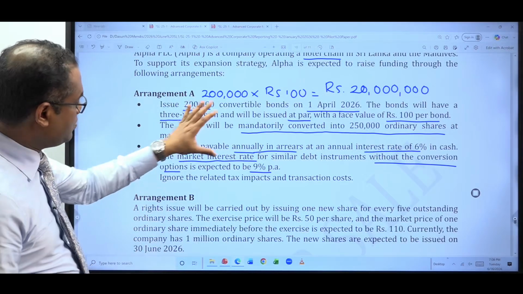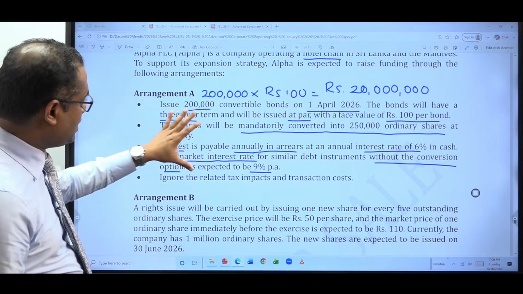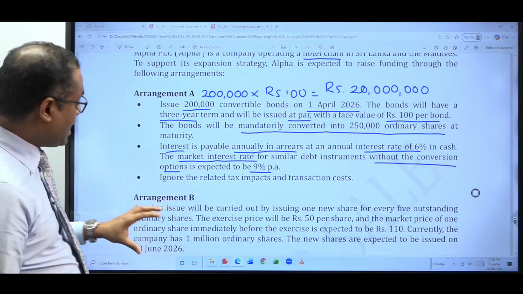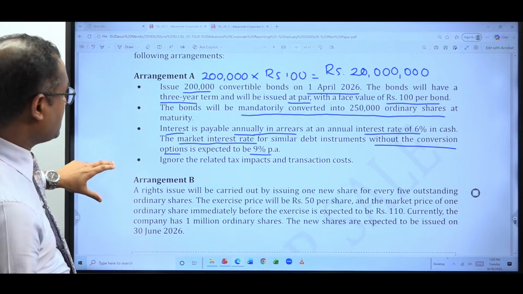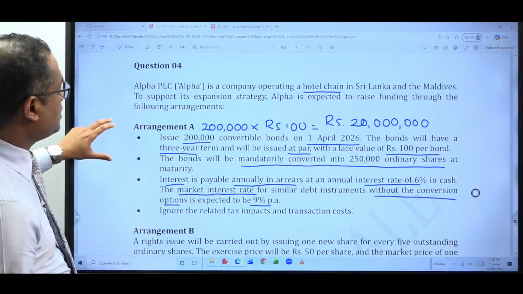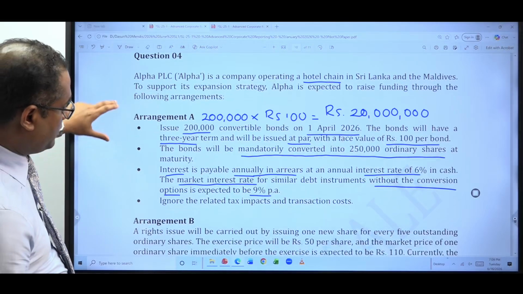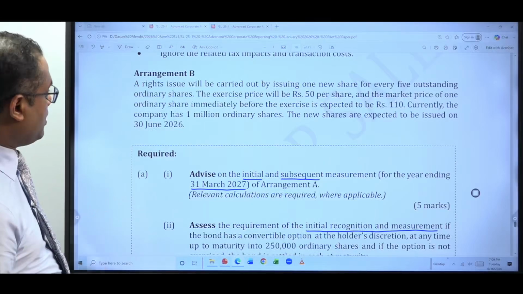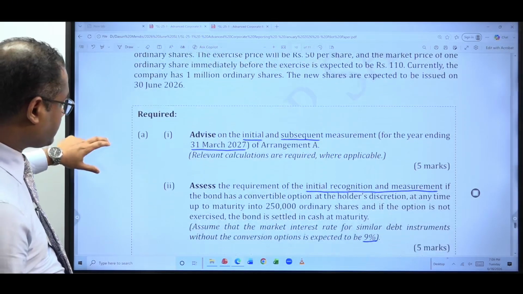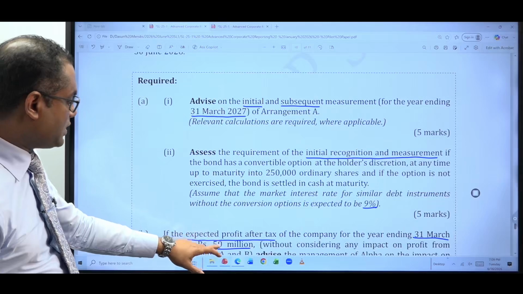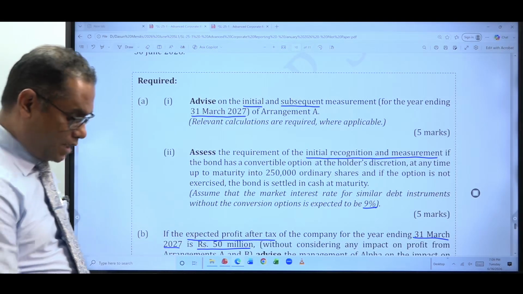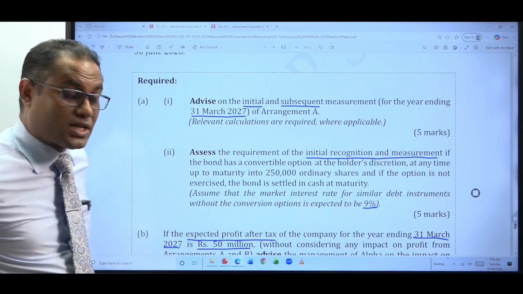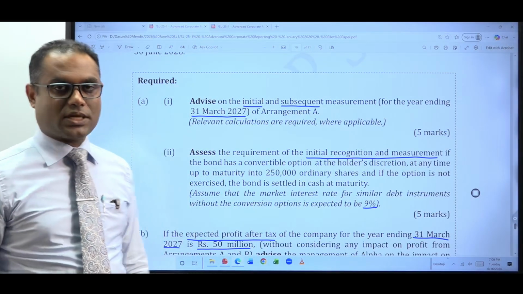Now let's assume without this particular arrangement, either arrangement A or arrangement B, in the current context, what is the basic EPS of the company? Have you been given the profit figure? Yes, because in the question you have been given the profit figure. What is the profit after tax figure? 50 million. How to calculate the basic EPS? Basic EPS is equal to the profit attributable to ordinary shareholders divided by the weighted average number of shares.